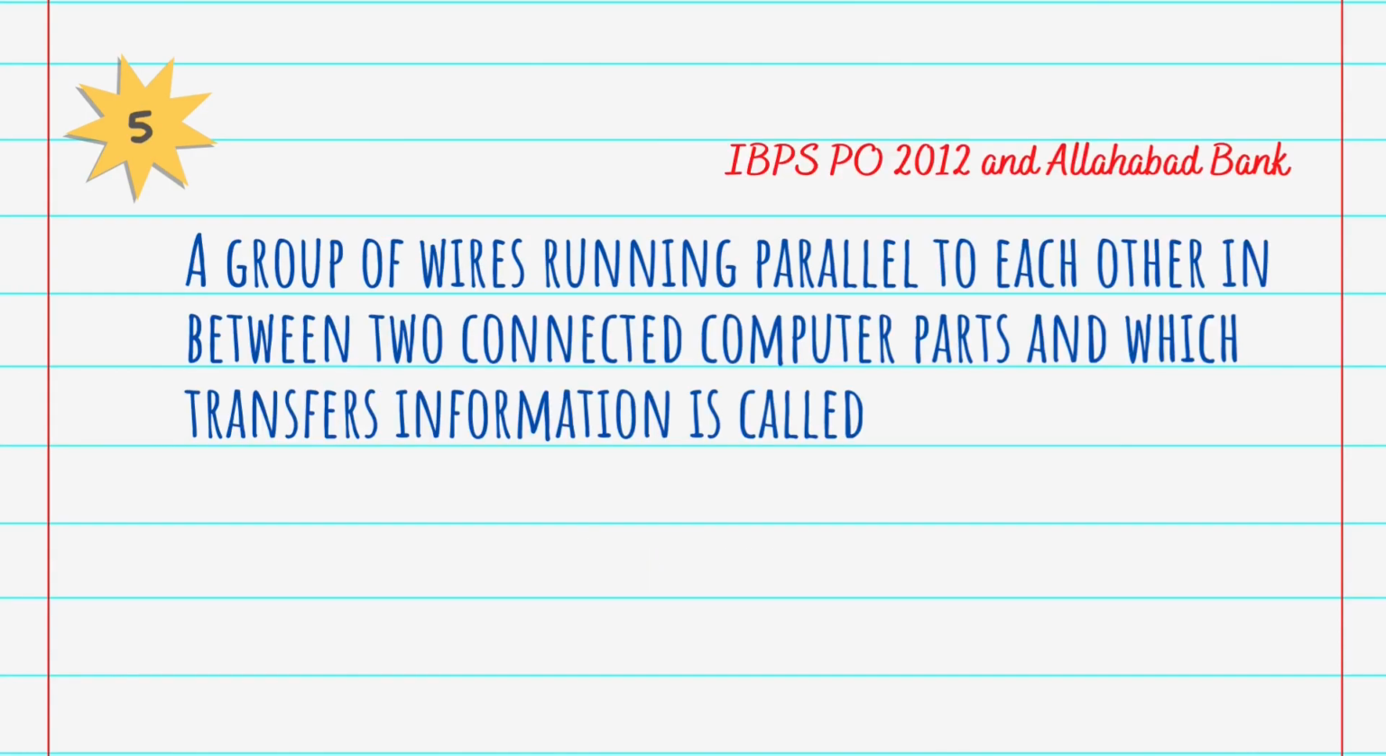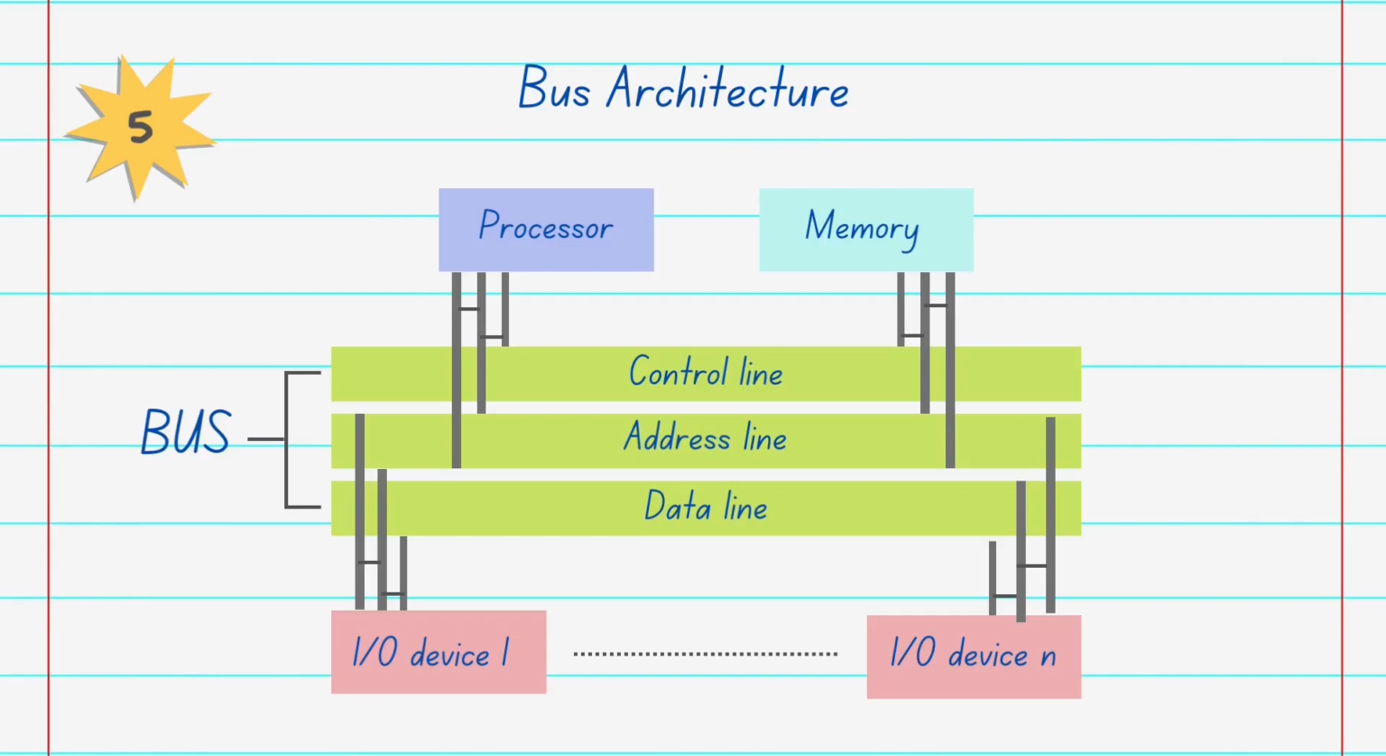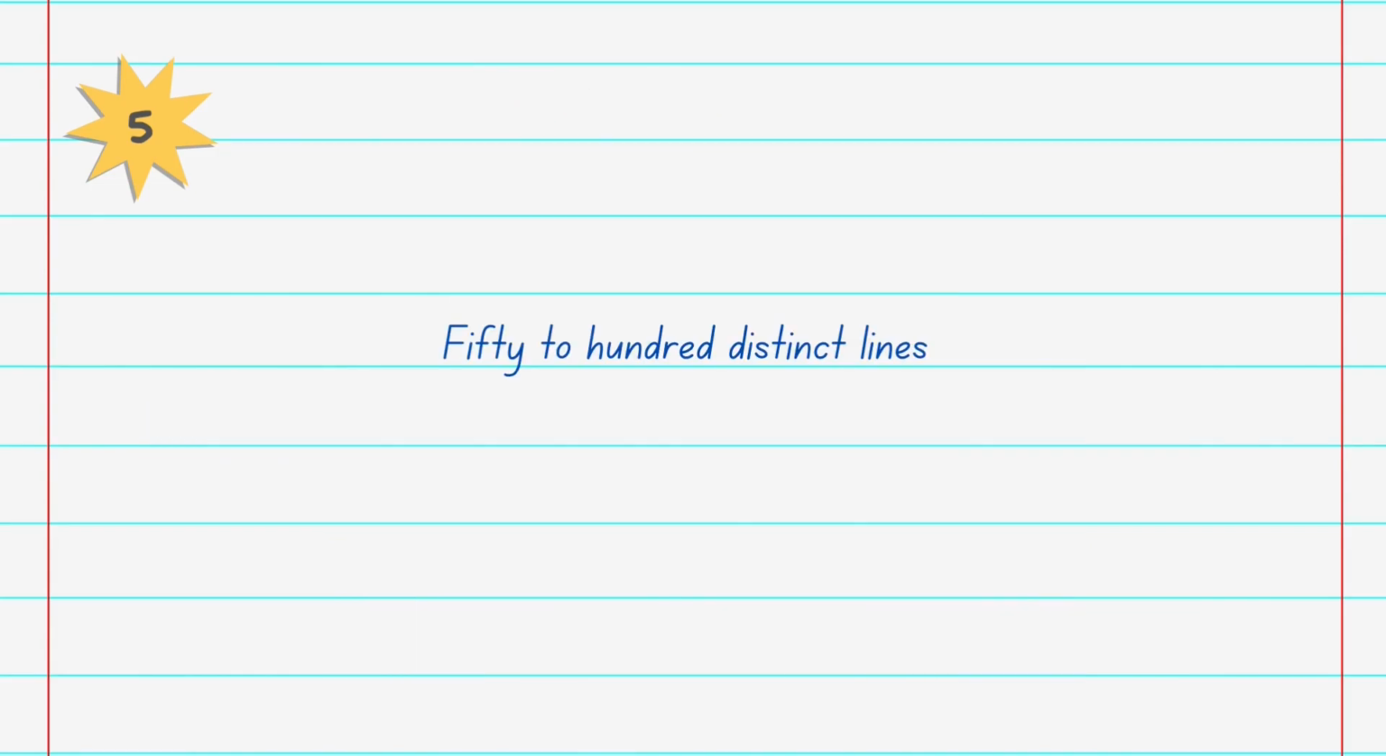Question number 5, which was asked in IBPS PO 2012 and Allahabad Bank. A group of wires running parallel to each other between two connected computer parts, which transfer the information, is called. Answer is bus. In computer architecture, a bus is a communication system that transfers data between components inside a computer or between computers. In simple terms, for connecting the internal components of the computer, the bus plays an important role. The bus architecture consists of three structures which contain about 50 to 100 distinct lines, where each line is meant for a particular function.